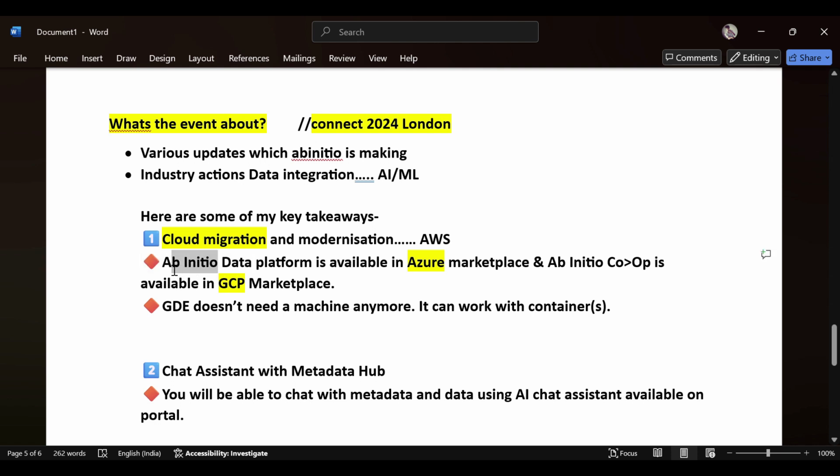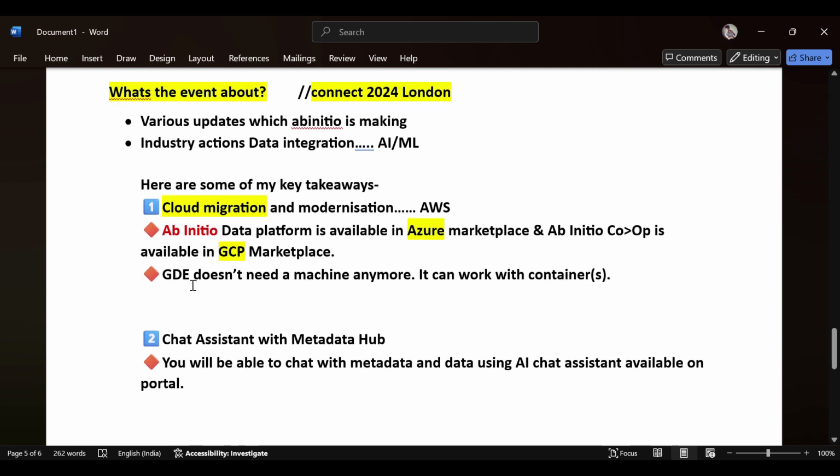So even when you have a cloud or monitoring project, your administration can fit in, and it can run the ETL pipelines. We can scale and efficiently execute the pipeline as well. And the second point: GD doesn't need a machine anymore. Since we are going for the monitoring project, everything will be cloud operated, so it can work under containers. That's what we have seen in our